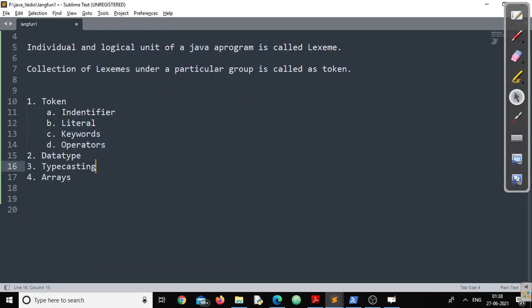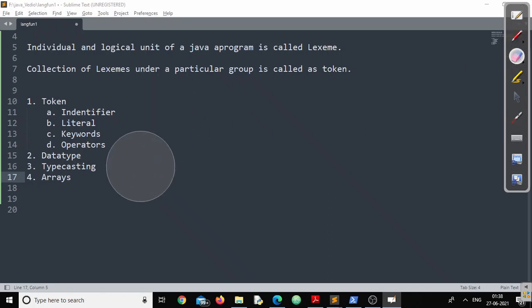So by the name of token, we will cover these four. We'll cover what an identifier is, what a literal is, what a keyword is, and what operators are and how many operators there are, and we'll go through them one by one, right? Once we complete data type, we might cover typecasting, arrays, like that. But we'll follow a sequence. This is what we are going to cover in language fundamentals.